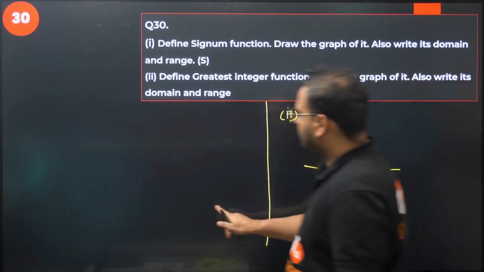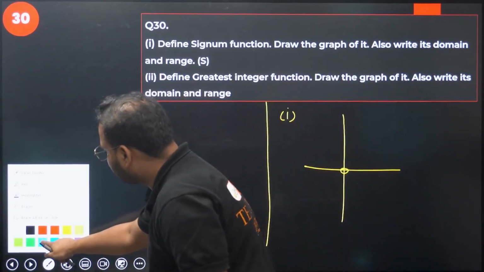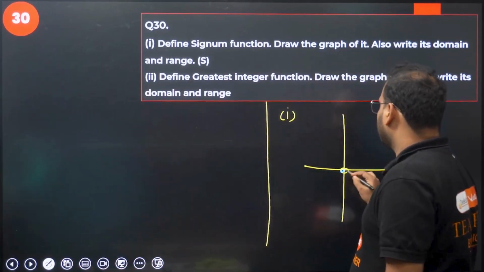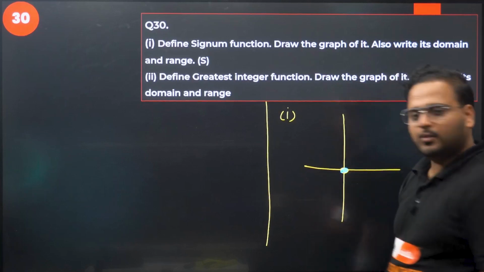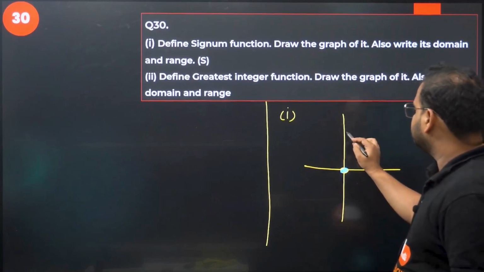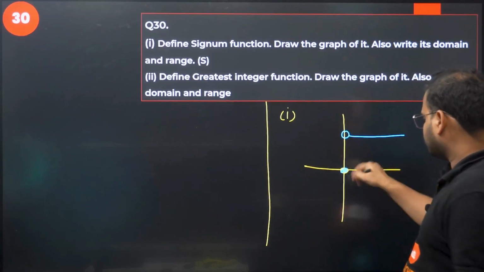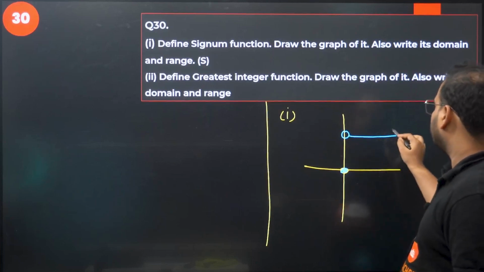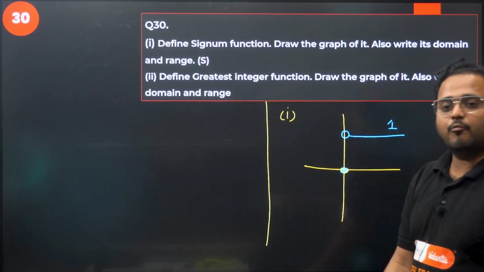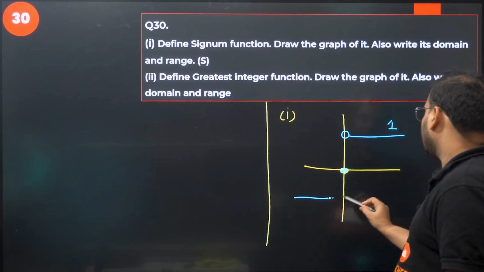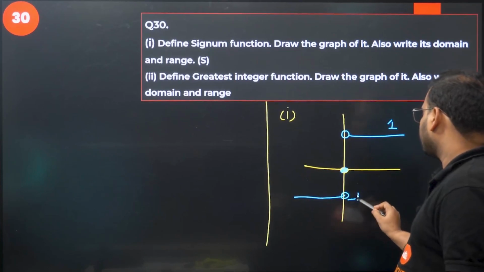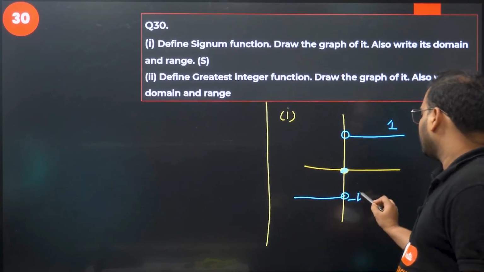Okay. At 0 it is actually 0. And after 0 it will become 1, and before 0 it will be simply minus 1. Okay, simply minus 1.